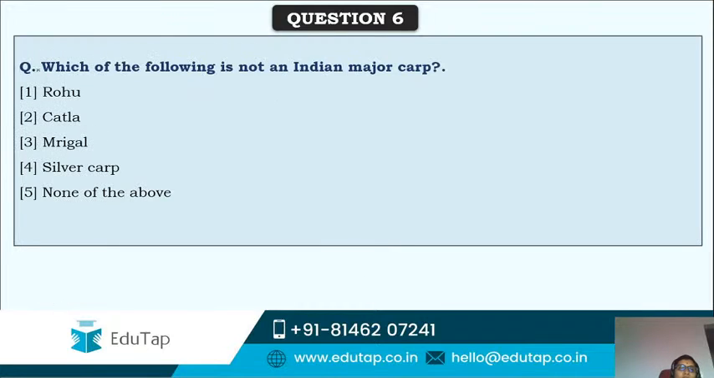Next, which of the following is not an Indian major carp? This question was asked in one of the previous year NABARD exams. That catadromous question was also asked. I think the anadromous question was asked. Here we have covered the catadromous question.